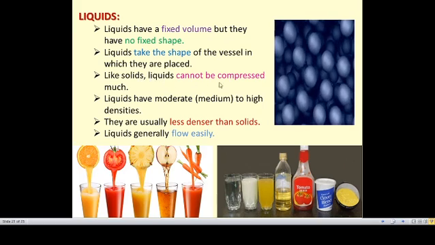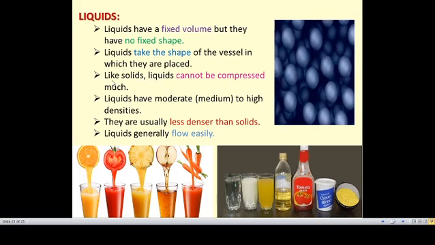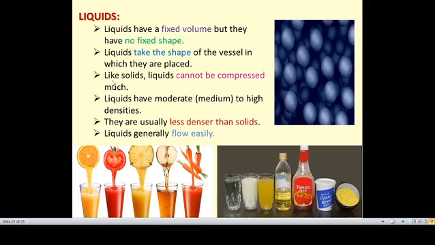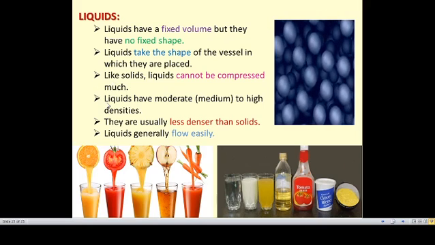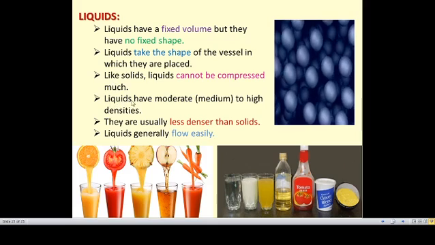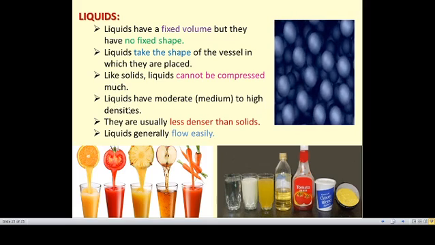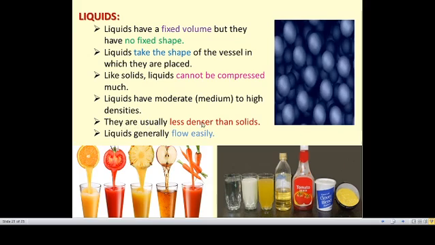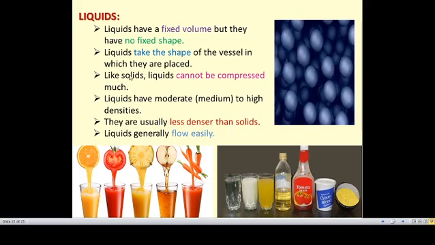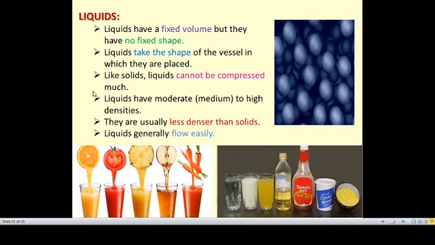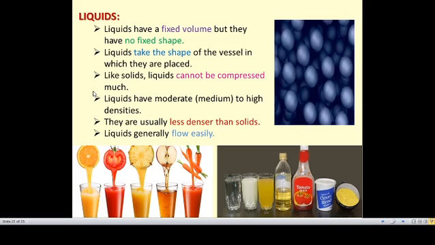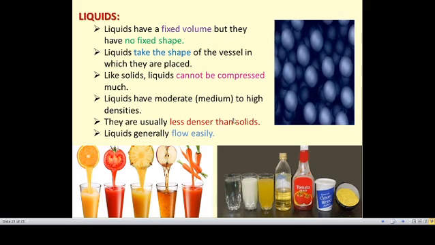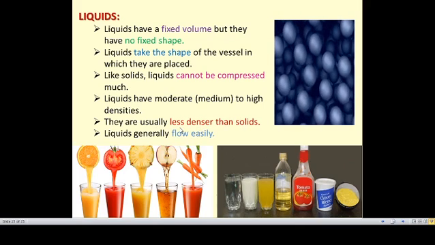Like solids, liquids cannot be compressed much. Solids we cannot compress, and liquids also we cannot compress that much. Mildly we can compress it, but not more. So liquids have moderate to high densities. Solids have very high densities, but liquids have medium to high densities. They are usually less dense than solids. We all know that solids are way more dense. But comparing to solids, liquids have less density. So comparing to solids, liquids and gases all have less density.